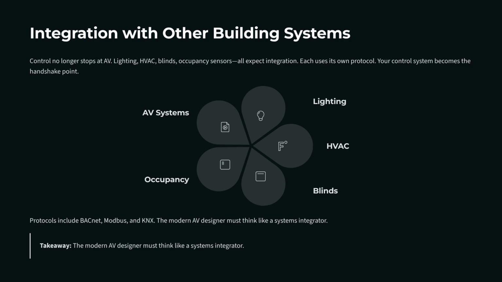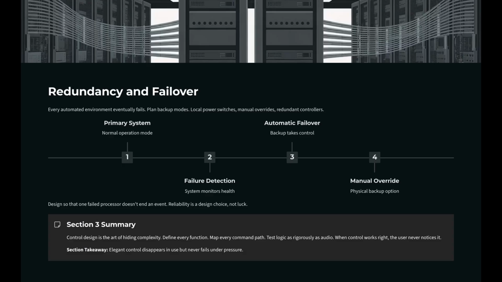And design for failover and redundancy. Every automated environment eventually fails, so plan backup modes, local power switches, manual overrides, redundant controllers. Design so that one failed processor doesn't end an event. Reliability is a design choice, not luck.